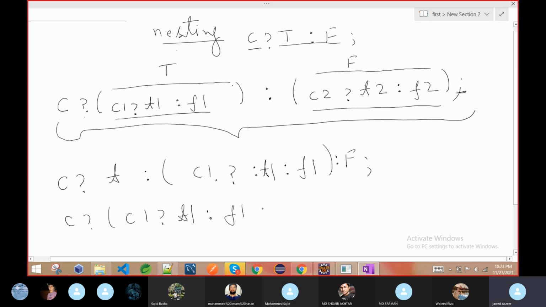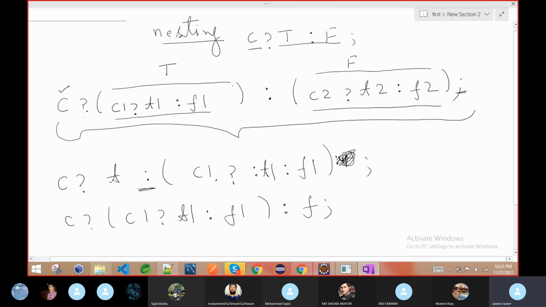So this is the way you can understand it. How will we solve this if there are so many ternary operators?